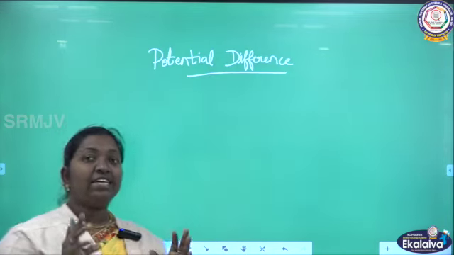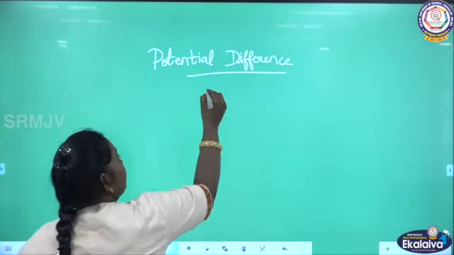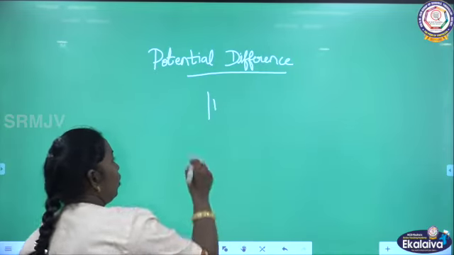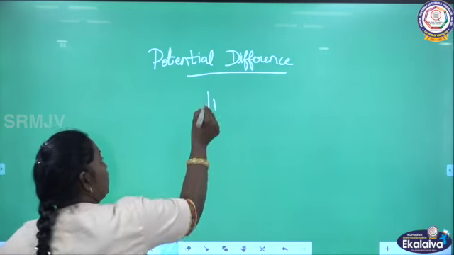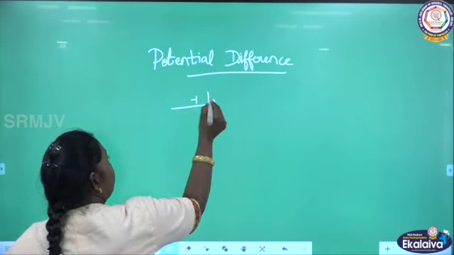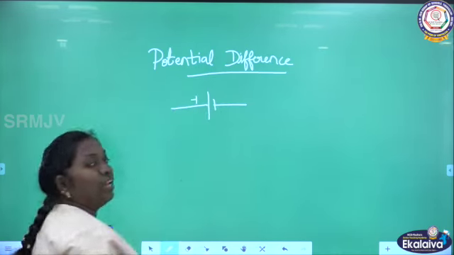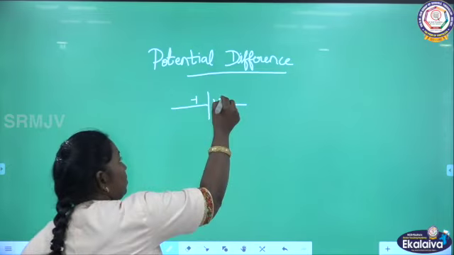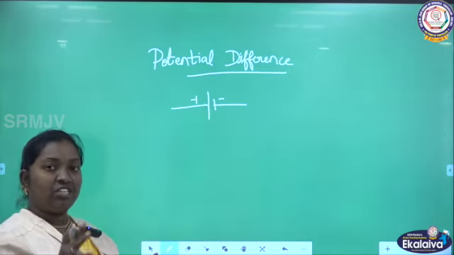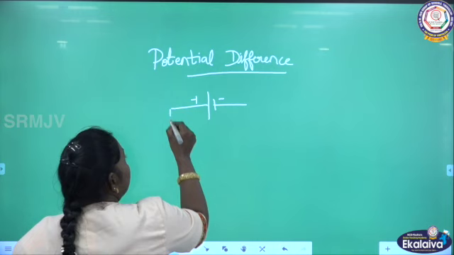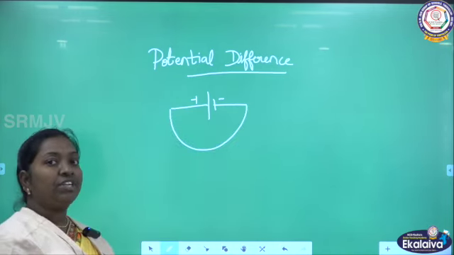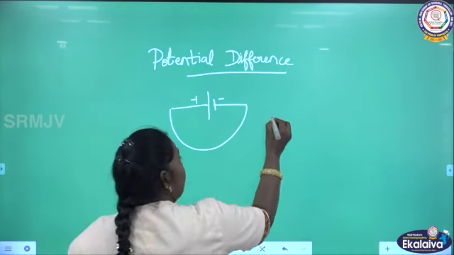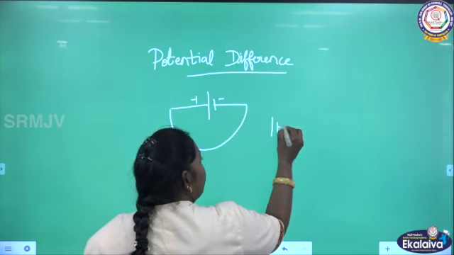So you have to take the symbol of a cell. This is the symbol of a cell. The long line represents the positive terminal. This is the negative terminal. We will not give a connection just like that from this terminal to the next terminal. So how will we give it? We will give a connection of a terminal